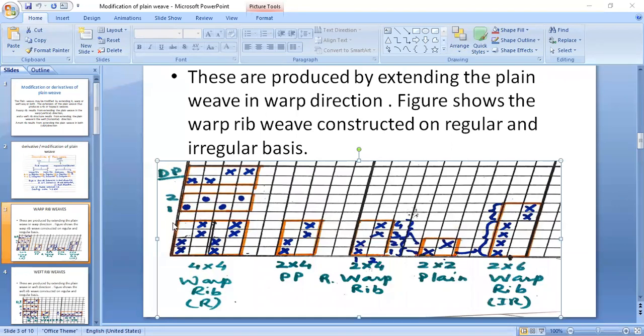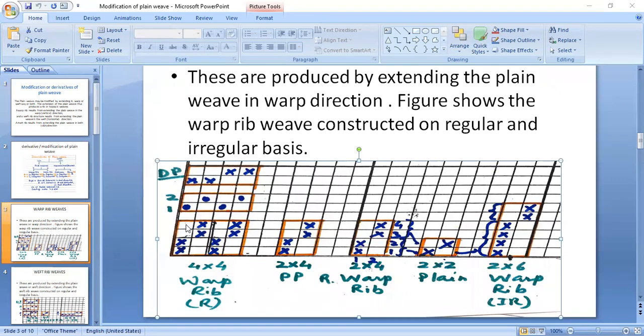And here I have taken the same example just to indicate the draft, lifting plan and denting plan for 2-2 warp rib. So 2-2 warp rib can be constructed in 2 × 4, but here we are going for the size 4 × 4 because we have to also indicate the denting plan. And for the denting plan, as I have mentioned, the denting order is always 2 for all the derivatives. So to indicate the denting order of 2, we require a minimum of 4 ends. That's why we are taking 2 repeats of this here.